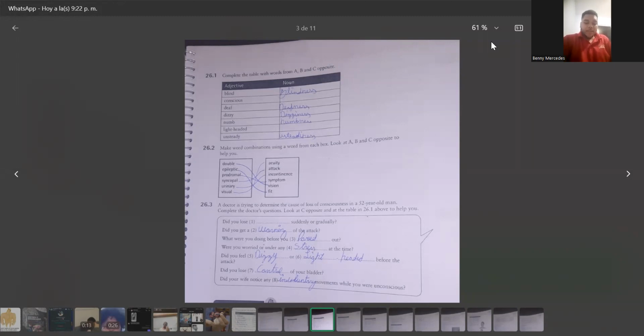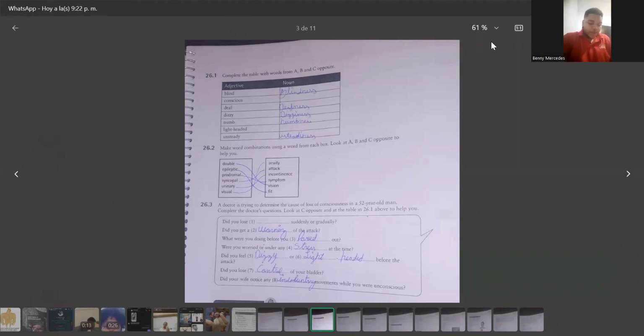26.2. Make word combinations using a word from each box. Look at A, B, and C opposite to help you. Double vision, epileptic fit, prodromal symptom, syncopal attack, urinary incontinence, and visual acuity.